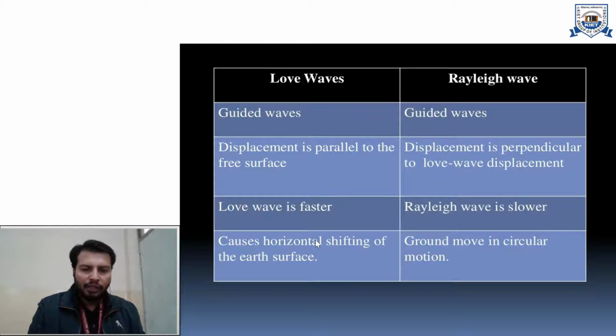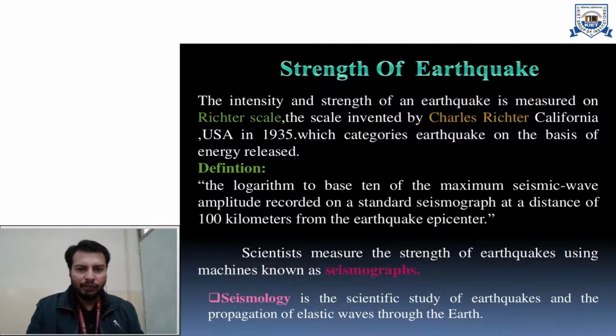The Love wave causes shifting, or disturbance in the horizontal plane, so in the perpendicular or lateral direction of propagation of the wave. While the Rayleigh wave, we have seen, disturbs along the direction of propagation of the wave, but in elliptical orbits, or elliptical motion. So the ground moves in circular motion. These are the various characteristics of these waves.